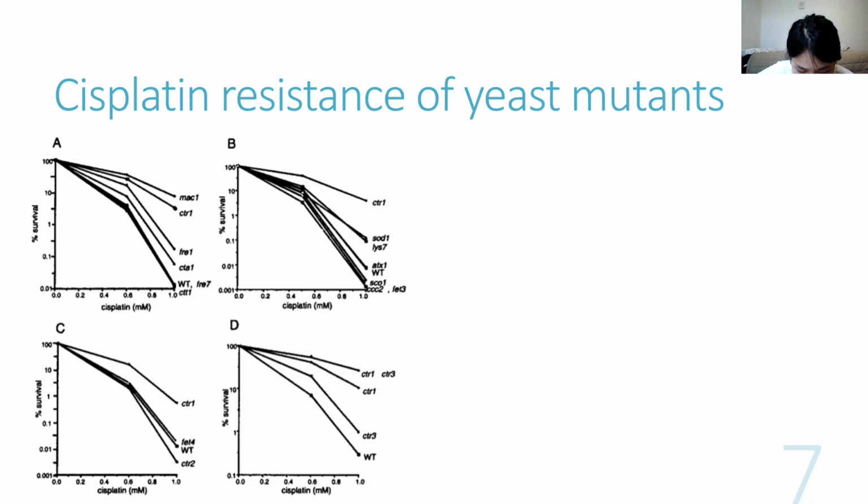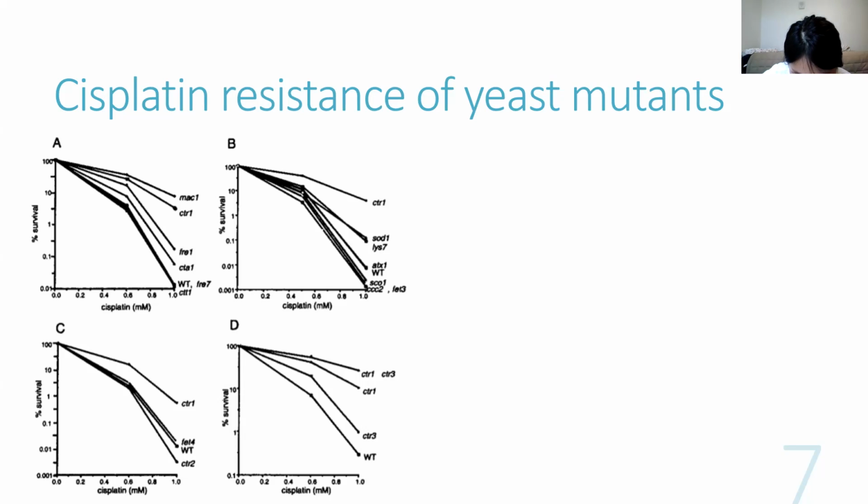Deletion of the complete MAC1 open reading frame resulted in a 2.5-fold increase in cisplatin resistance relative to wild-type cells. The number of cells that survived a 2-hour treatment with 1 micromolar cisplatin was 1,000 times greater in the MAC1 mutant than in wild-type cells.